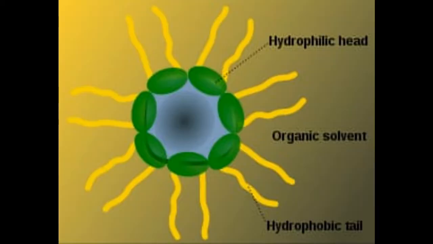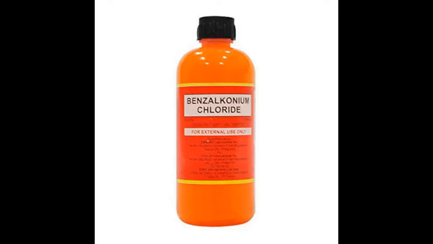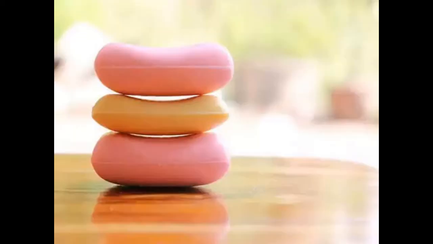In this, first we have surface active agents, which are further classified into anionic, cationic and amphoteric. Bacteria's outer surface is made up of a bilipid layer. These agents affect this surface to kill microorganisms. In cationic agents, we have benzalkonium chloride, which is an ingredient in Dentogel. In anionic, we have soaps that we use at home. They act by micelle formation. They have detergent activity. Amphoteric agents have both anionic and cationic properties. They also act by micelle formation and detergent activity.